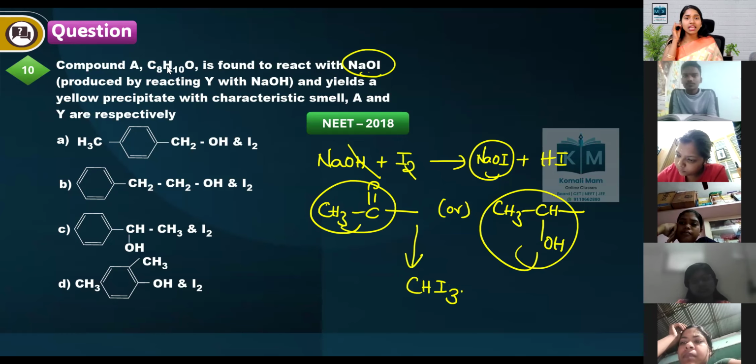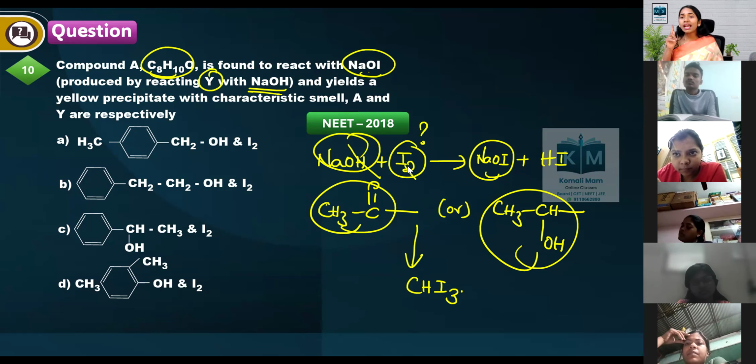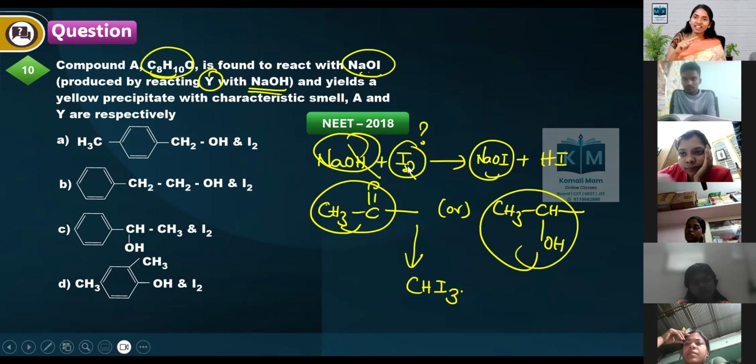So here they were asking, this compound is found to react with NaOI produced by reacting Y with NaOH. So NaOH you are treating with which substance? Our Y is I2.